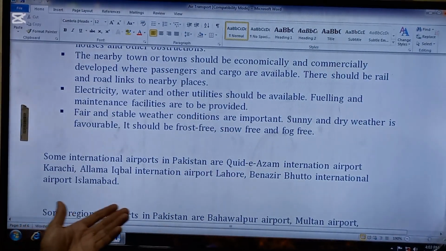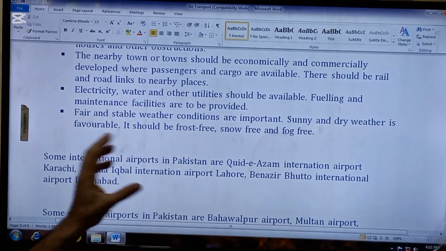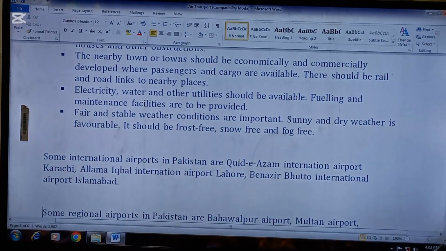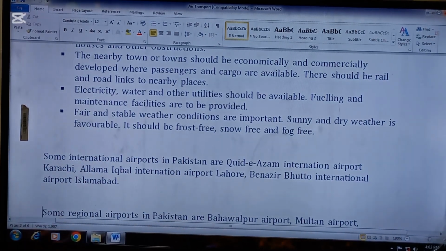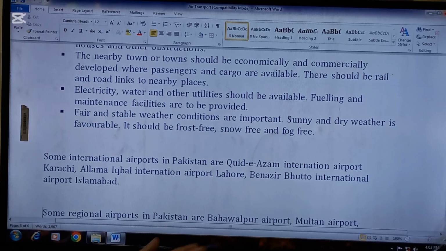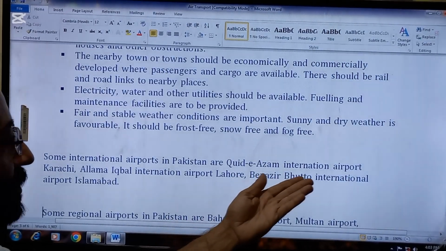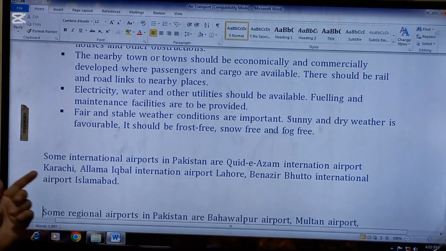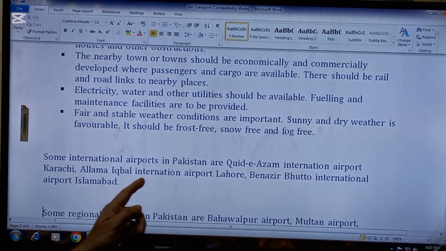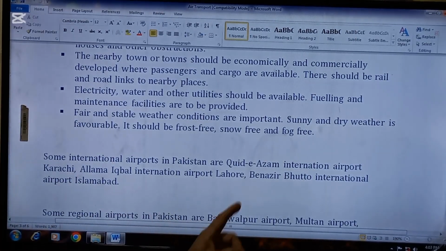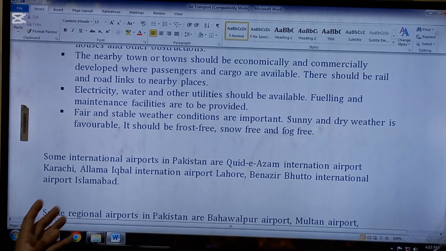Some international airports in Pakistan are... So this is another question which normally comes in the paper. Can you name some important airports of Pakistan? So here they are: Quaid-e-Azam International Airport, Karachi; Allama Iqbal International Airport, Lahore; Benazir Bhutto International Airport, Islamabad.